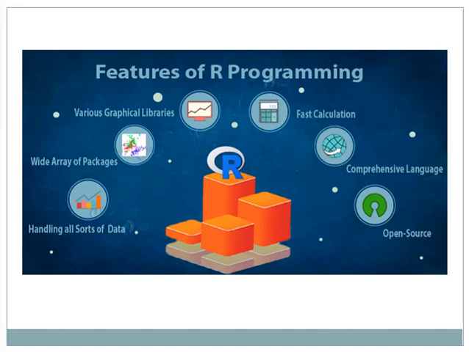And second point is it provides a wide array of packages. R is most widely used because of its wide availability of libraries. R has CRAN, which is a repository holding more than 10,000 packages. These packages appeal to every functionality and different fields that deal with data. Based on user requirements and preferences, these packages provide different features to their users. Then it possesses a number of graphical libraries. The most important feature of R that sets it apart from other programming languages is its massive collection of graphical libraries like ggplot2, plotly, etc. that are capable of making aesthetic and quality visualization.